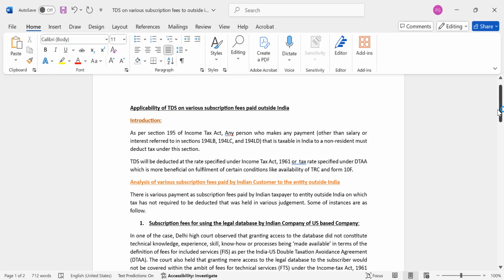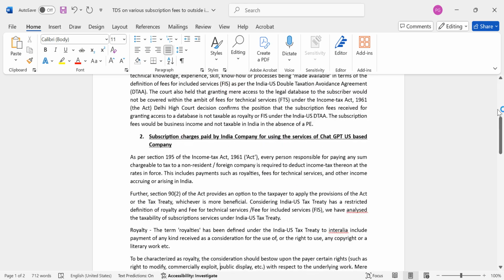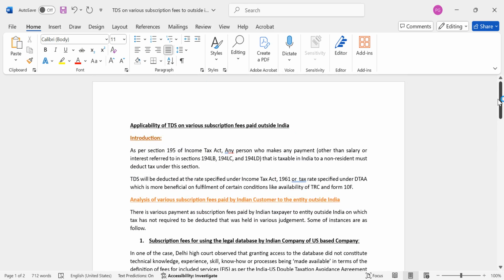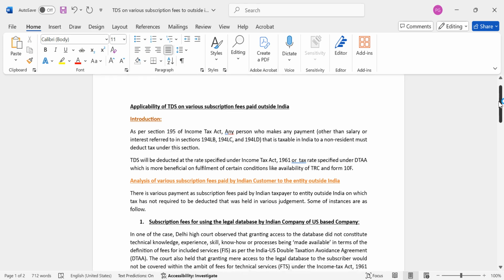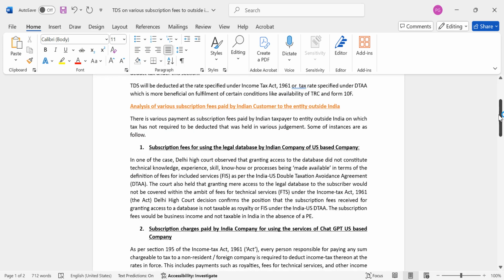I want to search and access this kind of data, and I'm taking the help of another vendor outside India. Does it fall under the TDS provision? As per the income tax provisions, no, it doesn't fall under the withholding tax provisions, because we are paying the fees just for accessing the database.